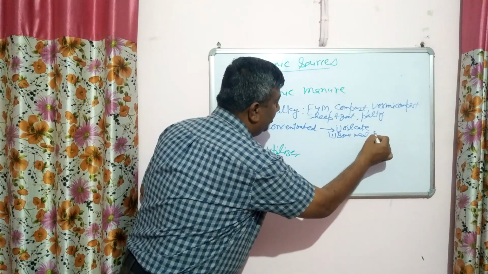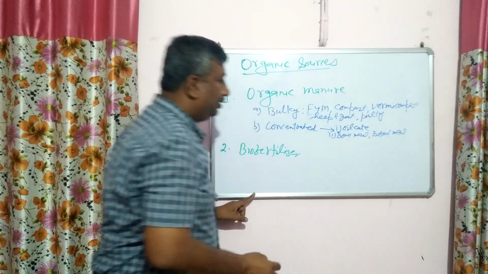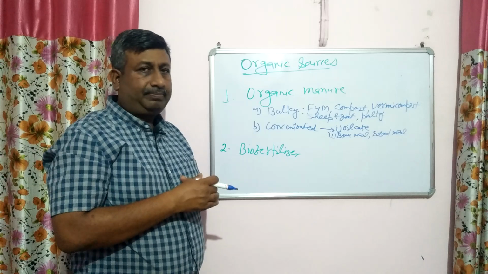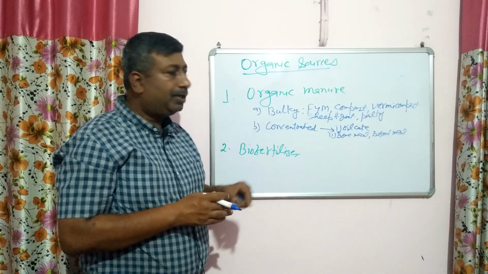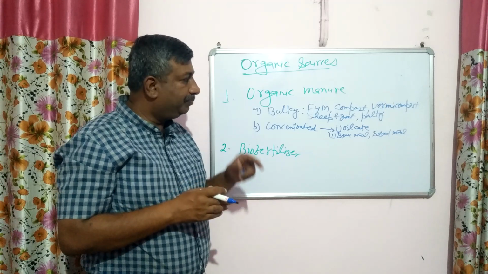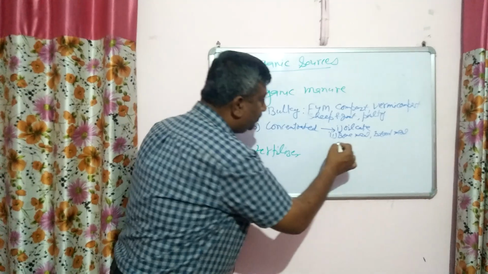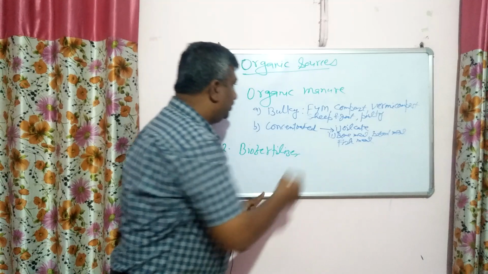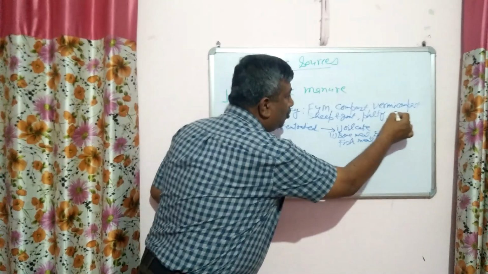Actually these are rich in nitrogen and they are used in powder form. They are dried, then powder is made and then applied into the field. So concentrated manures are of two groups: oil cake, and meals like blood meal, meat meal, fish meal. These are used in powder form. So these are the organic manures. Another bulky organic manure that is very important is crop residue.